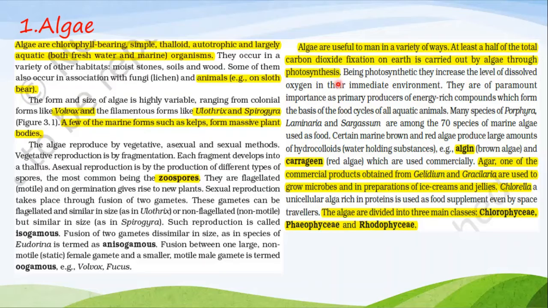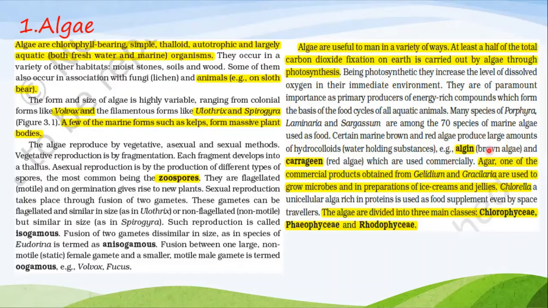Being photosynthetic, they increase the level of dissolved oxygen in their immediate environment. They are of paramount importance as primary producers of energy-rich compounds which form the basis of food cycles of all aquatic animals. Many species of Porphyra, Laminaria, Sargassum are among 70 species of marine algae used as food.